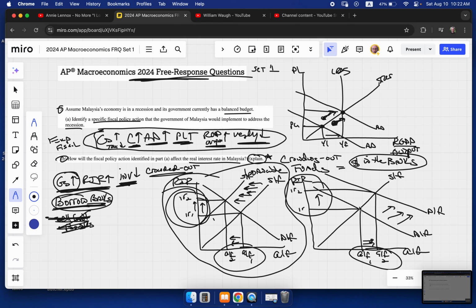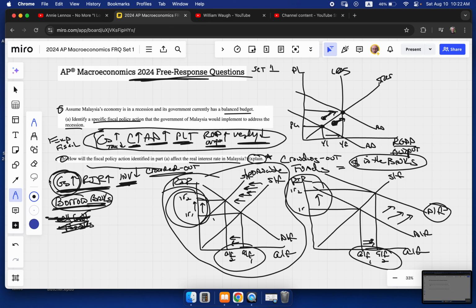And know that sometimes they might give you an FRQ, and they might be specific. Usually they'll let you draw, even though they're not asking us for loanable funds. I don't know why I'm talking about it, other than it makes me happy, right? Every so often, they're going to ask you to draw loanable funds, and then they're going to be specific. They're going to say, what happened to the demand for loanable funds?